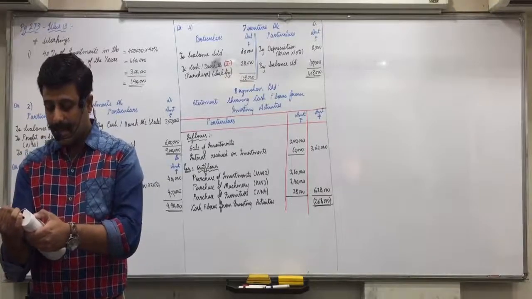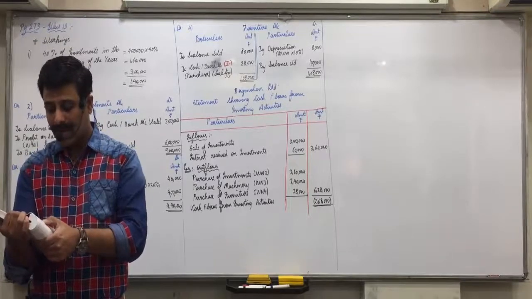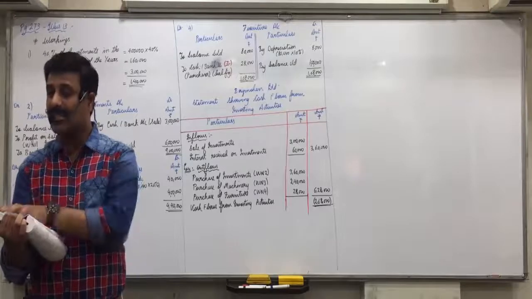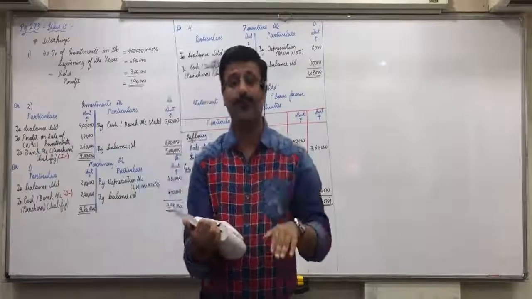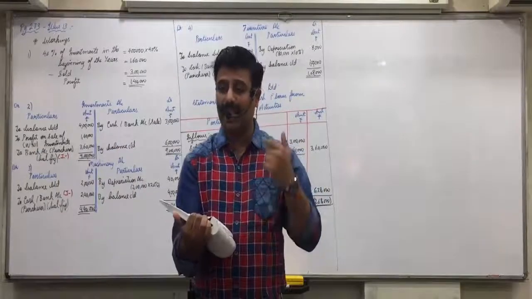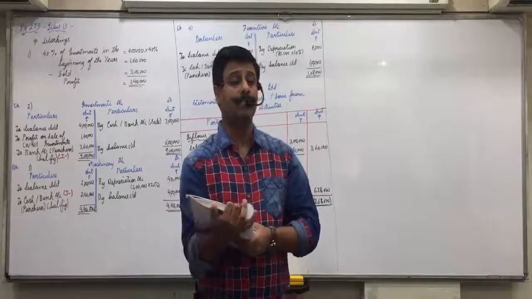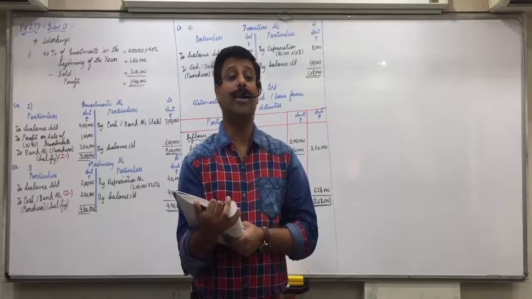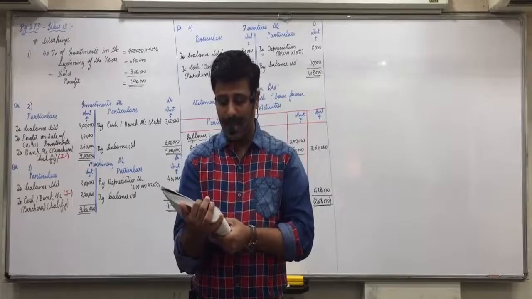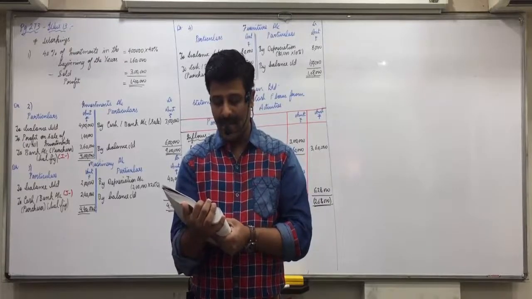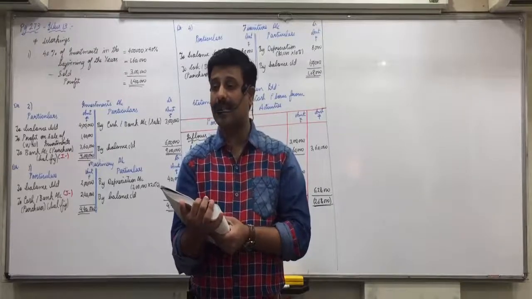10% investments. What is opening? 270. Closing? 95. No other information of sale of investment is given. So difference is sale of investment. It is decreasing. So 270 and 95, what is the difference? 1,75,000, that is sale of investments. I plus. General reserve. General reserve in investing activities, no effect. It would come in O plus. Profit and loss, no effect. Equity, no effect. Bank loan, no effect. Current liabilities, no effect. Interest received on investments, I plus.